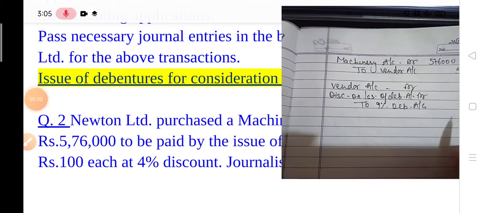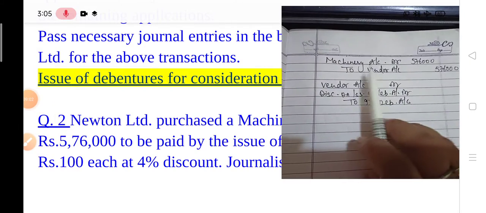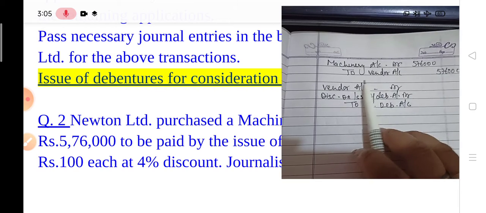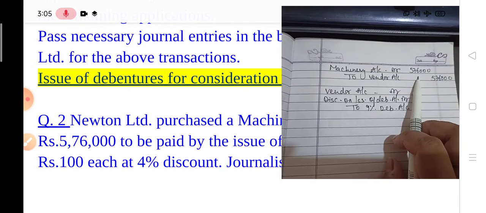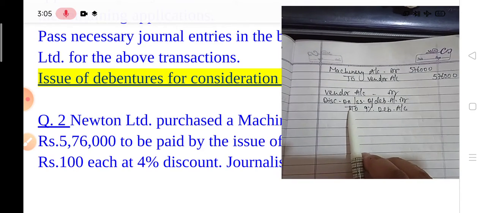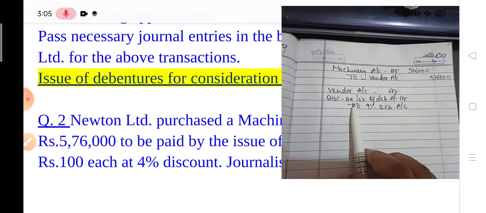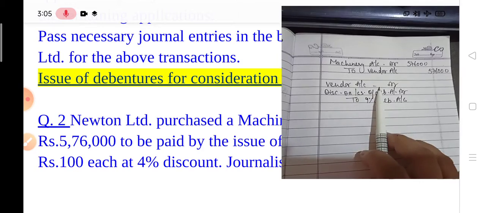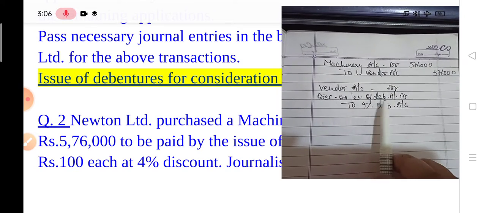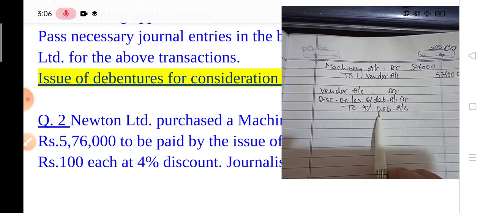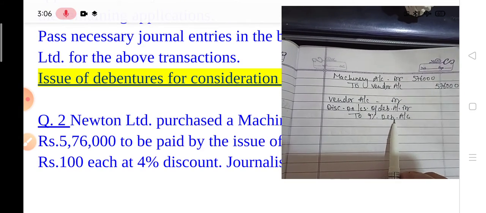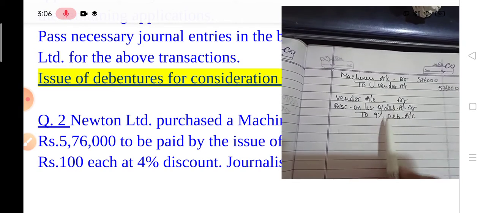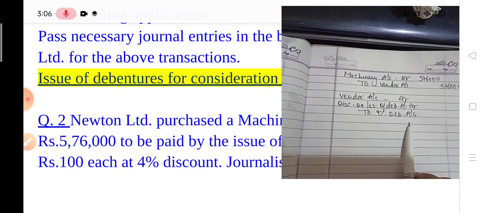See children, the first entry is machinery account debit to vendor account, and the amount is 5,76,000. Okay, now next entry is debentures are issued at discount. So the entry is vendor account debit, discount on issue of debenture account debit, to 9% debenture. If this is the case of premium, then in place of discount debited, you have to credit the premium.